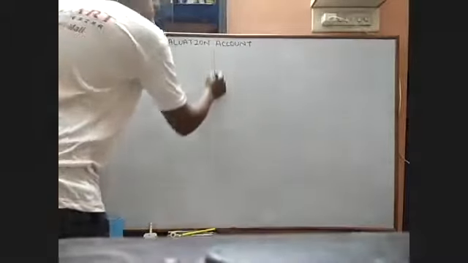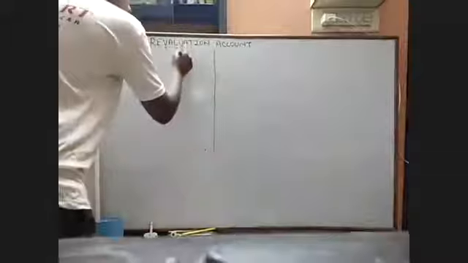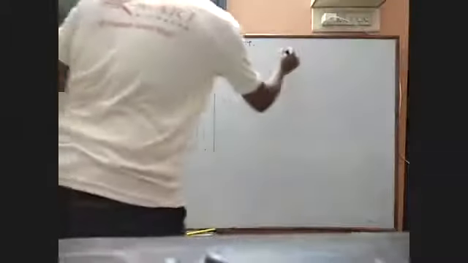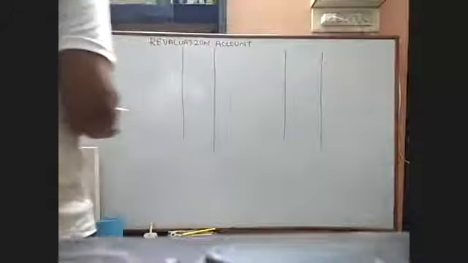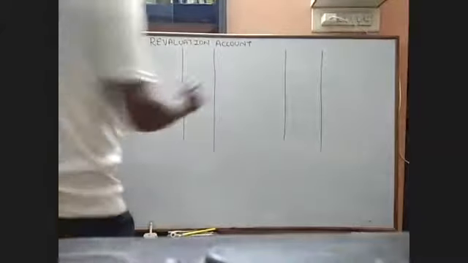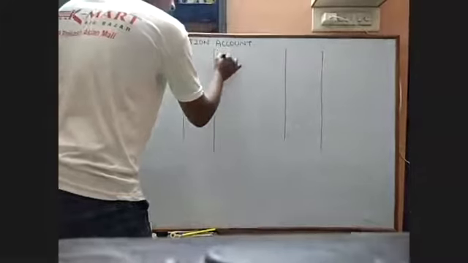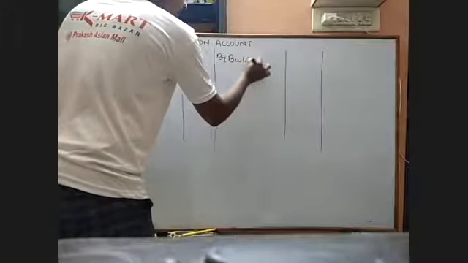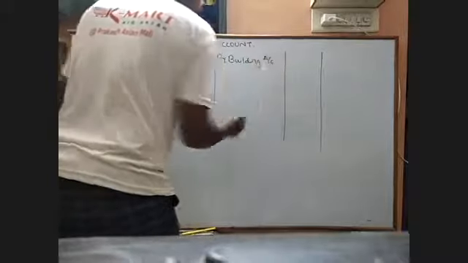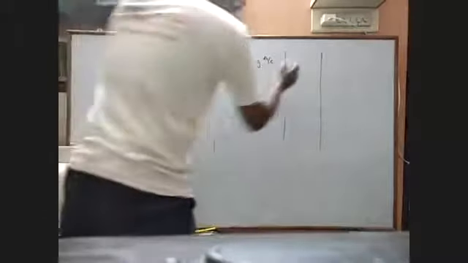Revaluation account. First, by building account 5,000.